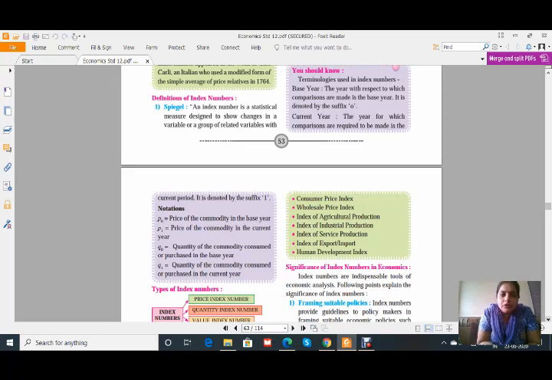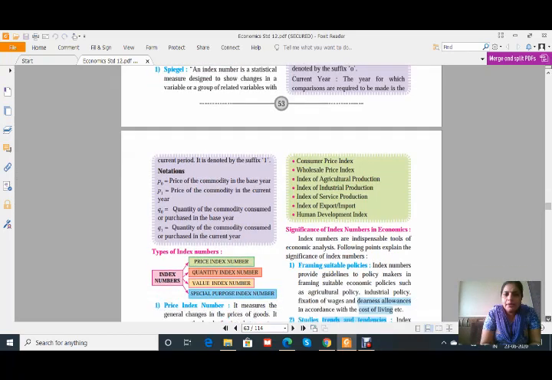What are the notations used? P0 is the price of the commodity in the base year. P1, considering the 1 as a numerical one, is the price of the commodity in the current year. Q0 is the quantity of commodity consumed or purchased in the base year. Q1 is the quantity of commodity consumed or purchased in the current year.